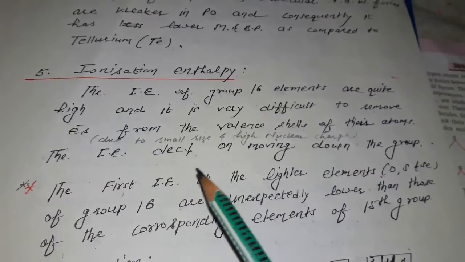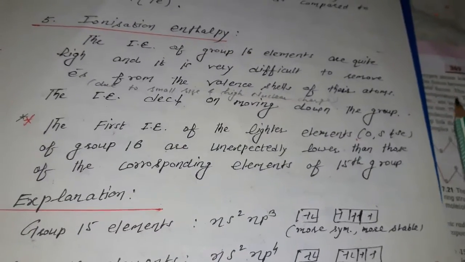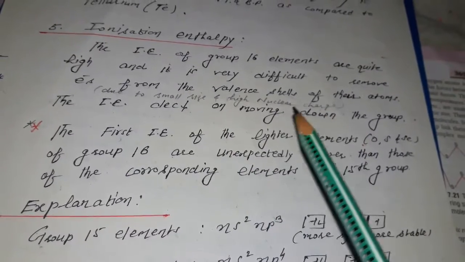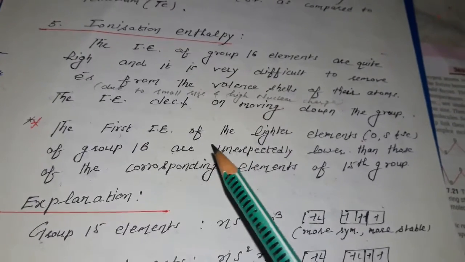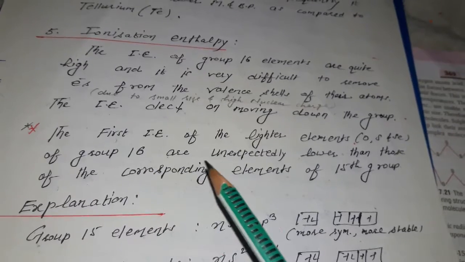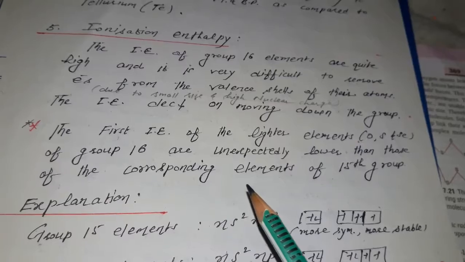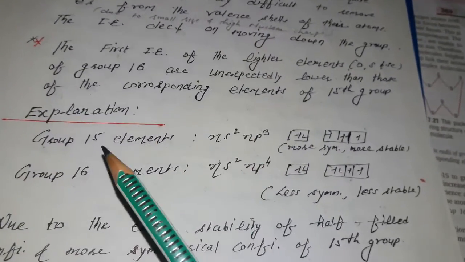The ionization energy decreases on moving down the group. The reason is the same: the size is increasing and the effective nuclear charge is decreasing with the size. The first ionization energies of the lighter elements oxygen, sulfur, selenium of group 16 are unexpectedly lower than those of the corresponding elements of the previous group 15.